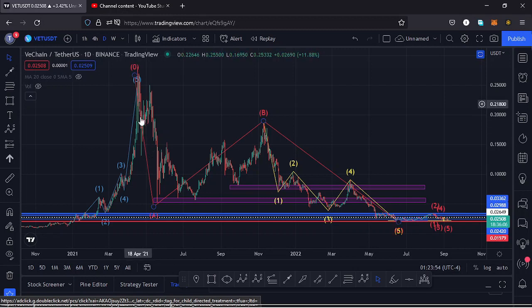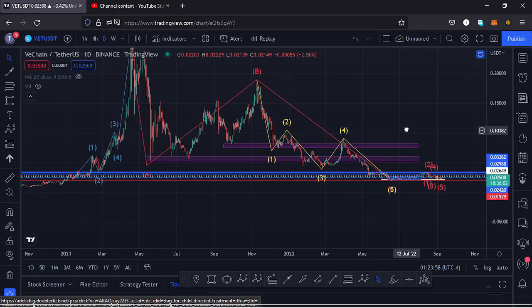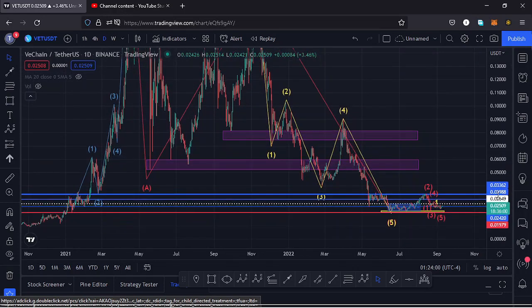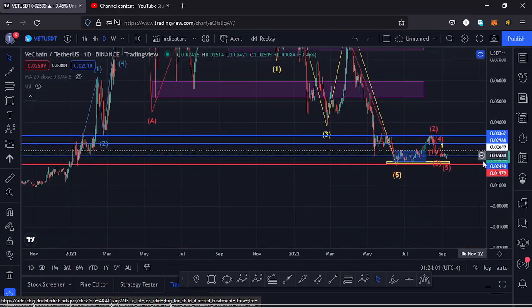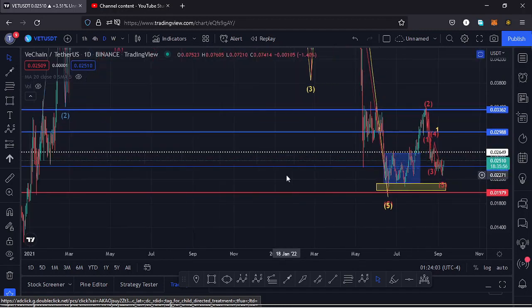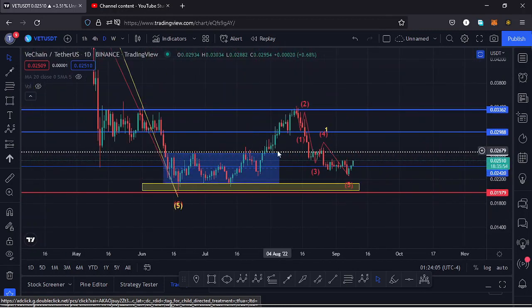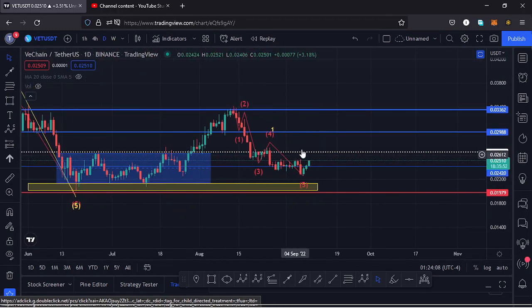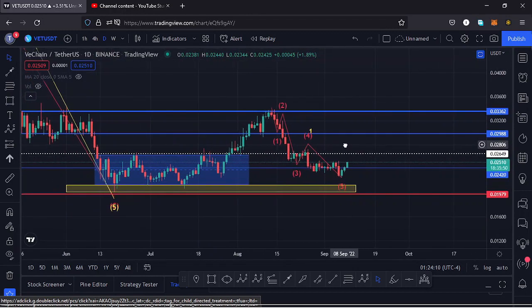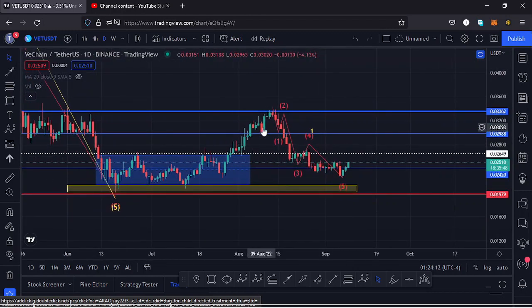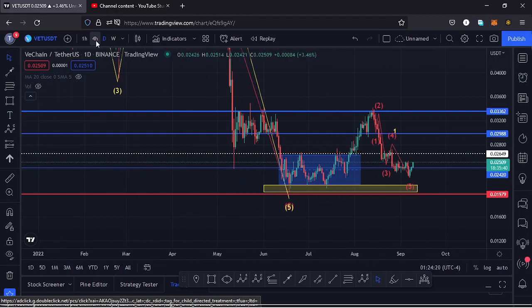Vechain from the all-time high has been seeing lower prices in this massive ABC correction, which has now taken us back to around the $0.02 mark. Starting my analysis here on the daily chart, we had been trading within this channel. We managed to break out of that channel to the upside, also managed to break above key areas of resistances, but at the key area of resistance at around the $0.03362 mark we got rejected, and we are seeing a massive pullback to the lower side.